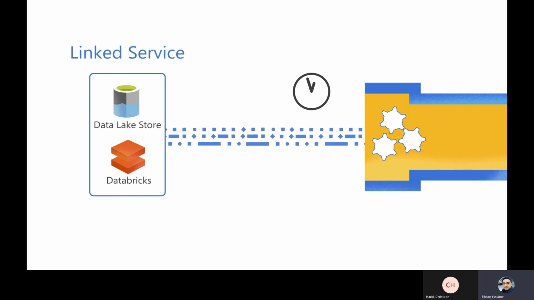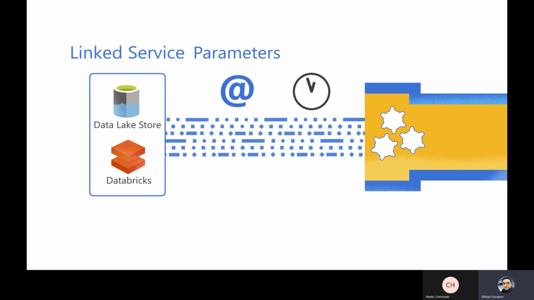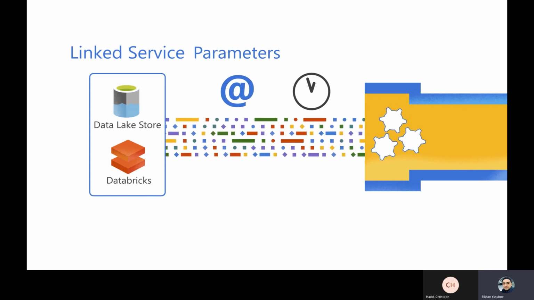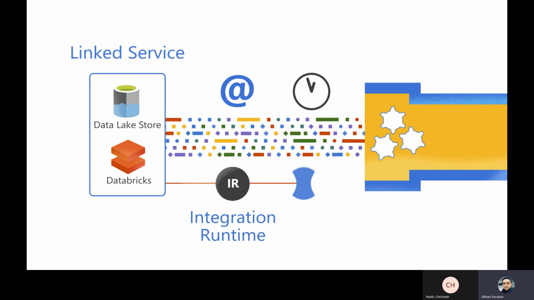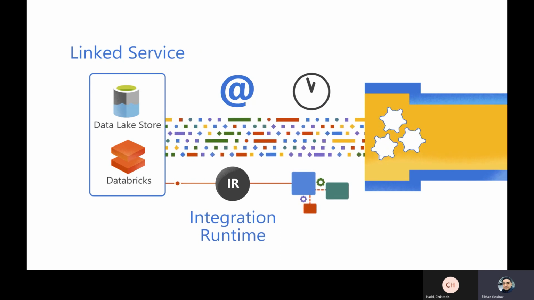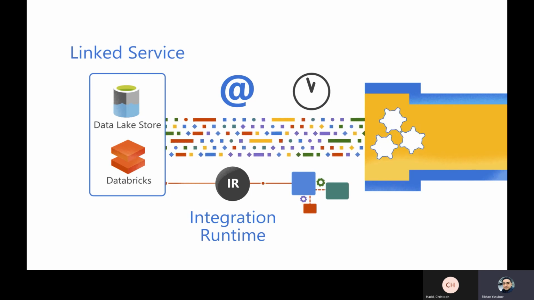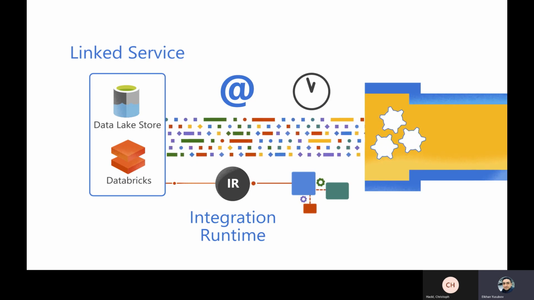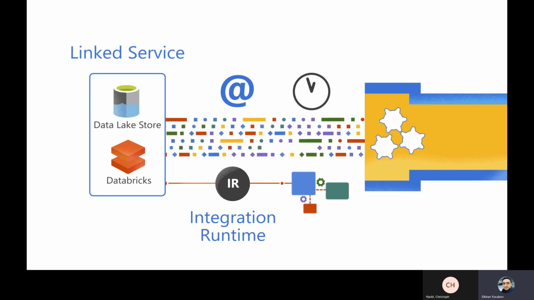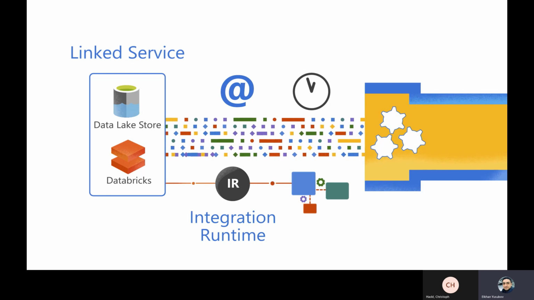You can dynamically update components, such as linked services at runtime, by adding parameters to give you the flexibility of using the same solution in multiple environments. In addition, the integration runtime component provides the compute infrastructure used by Azure Data Factory. It is referenced by the linked service or activity and provides the compute environment as close as possible to the target data store or compute service while meeting security and compliance needs.